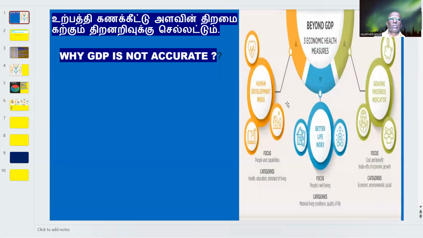So we should focus more on our reality: the Human Development Index, the Better Life Index. Human Development Index is based upon education. Better Life Index is based upon medical capacity, and genuine progress indication focuses more on cost and benefit analysis of the economy, we can say environmental and social capacity.